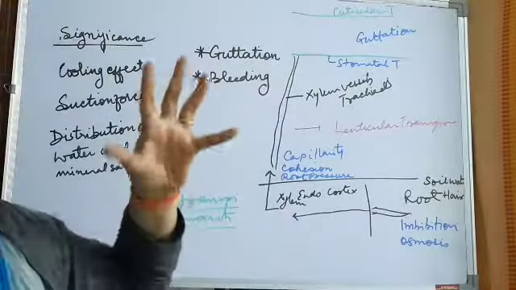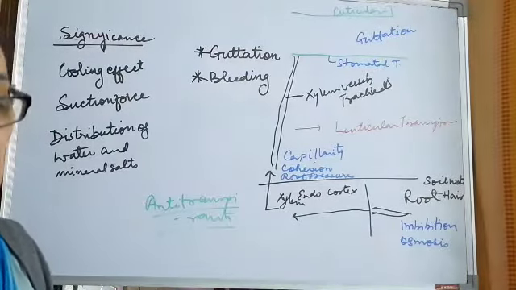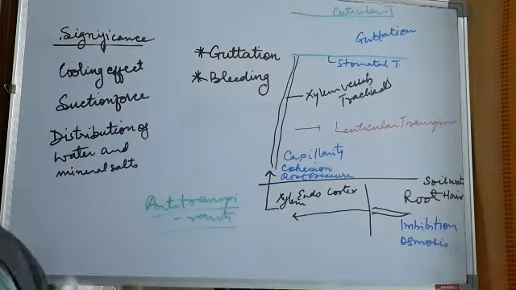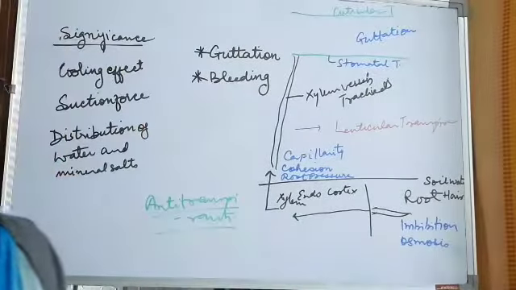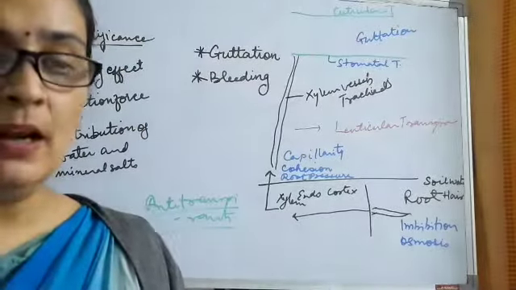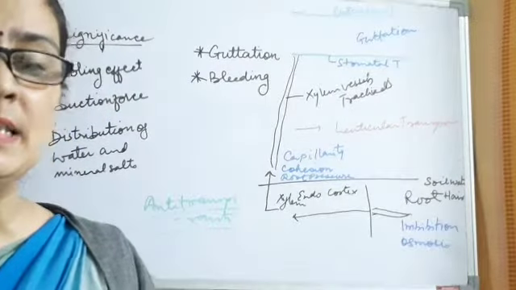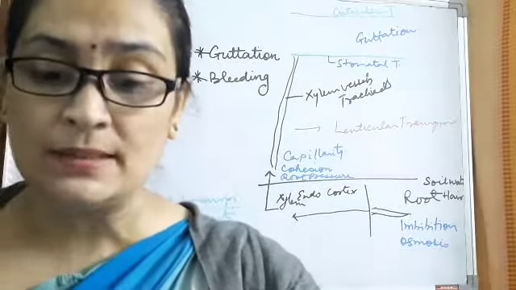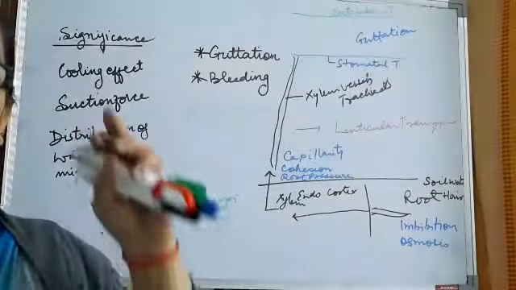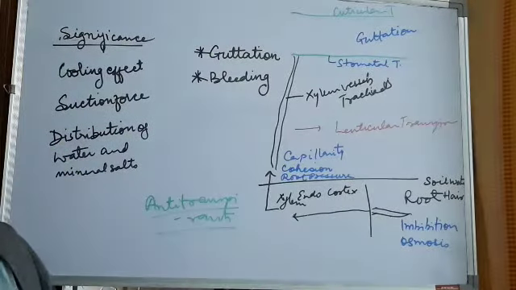So when it is facing that strong light, it can easily convert it into the form of water vapor that is lost. There are a number of substances which act like anti-transpirants. So what are anti-transpirants? Anti-transpirants are those substances, agents, chemicals which are used to reduce or cut the rate of transpiration. They are called anti-transpirants.